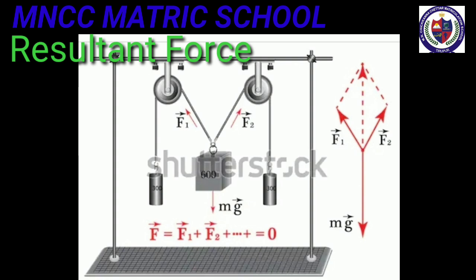If the resultant force of all the forces acting on a body is equal to 0, then the body will be in equilibrium. Such forces are called balanced forces. Next, if the resultant force is not equal to 0, then it causes the motion of the body due to unbalanced forces.